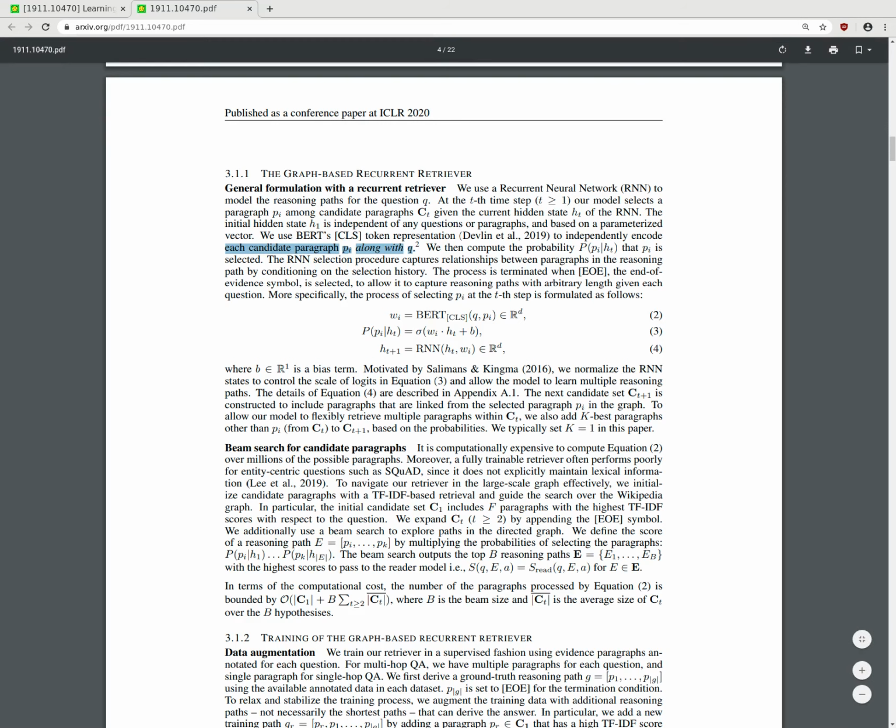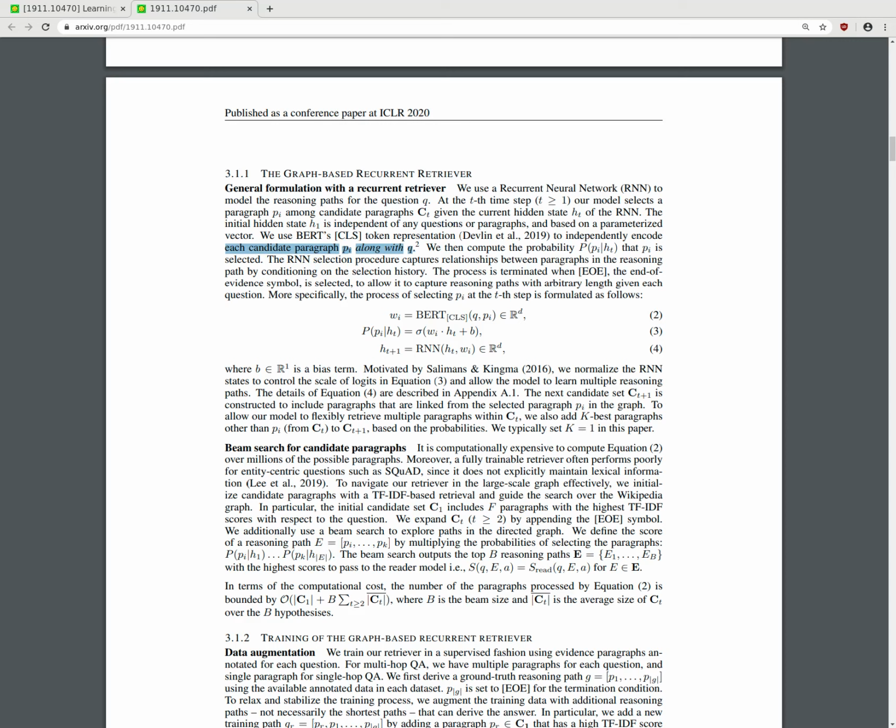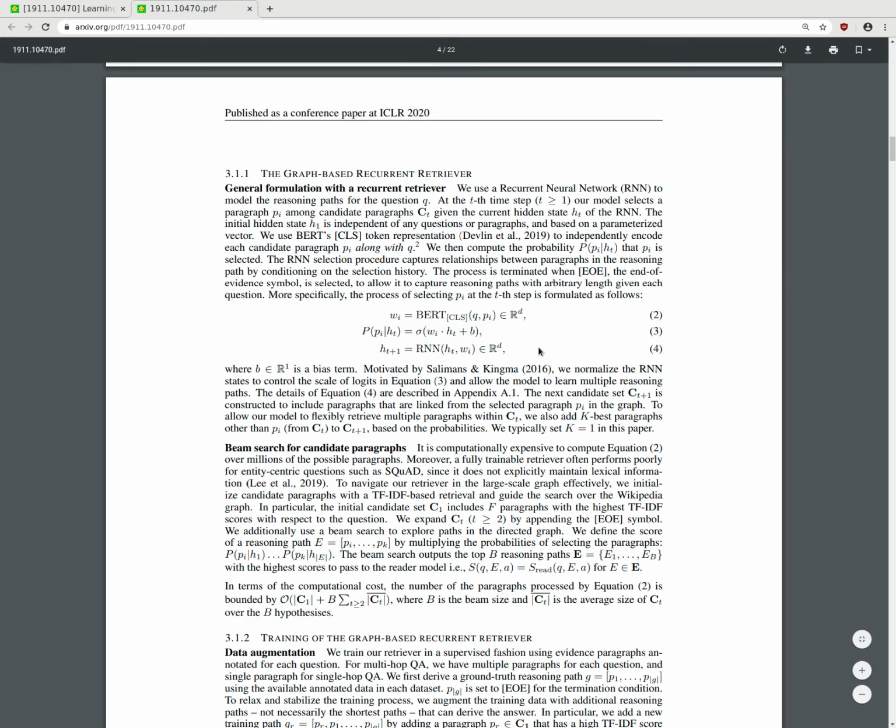Yeah, so they take BERT for classification. For each paragraph, they take the probability of BERT classifying it as, I guess, useful for retrieval. And then they construct the conditional probability, a sigmoid function of the BERT probability times the previous step plus some bias, and then the hidden state h_t+1 is the RNN operating on h_t and w_1.